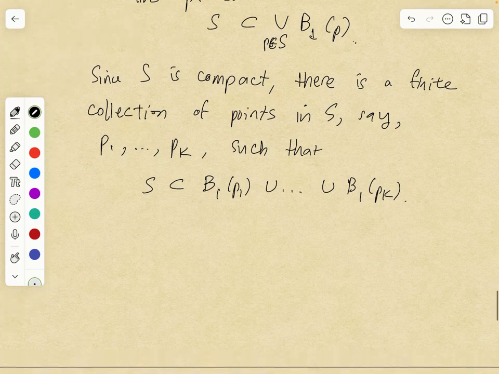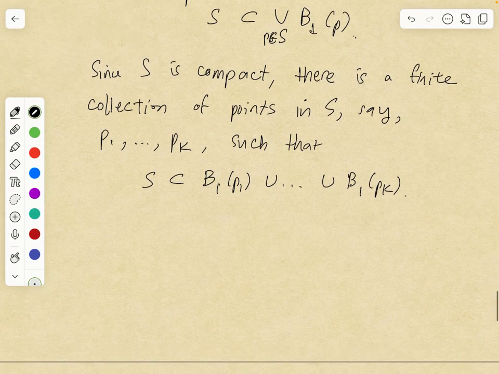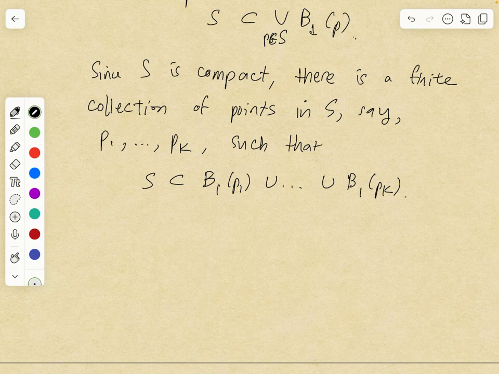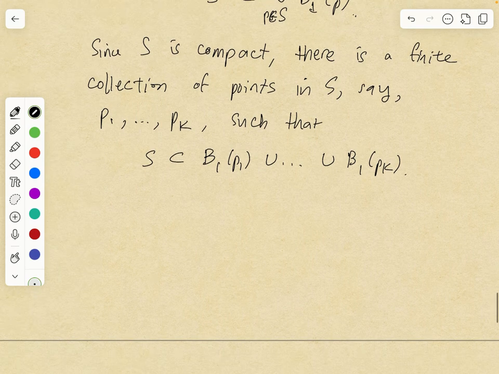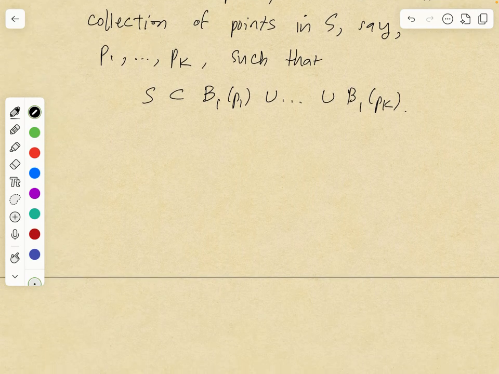Right? That just follows from the compactness. So at this point, we're pretty much done because S is contained in the union of a finite number of open balls, and that is a bounded set.